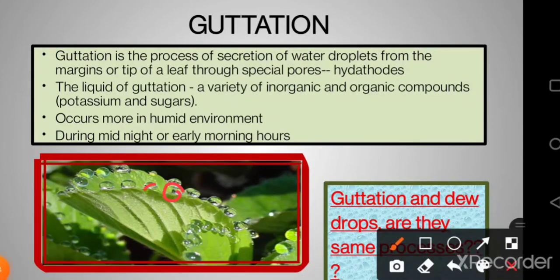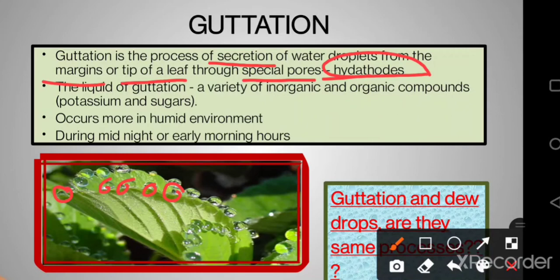See, there are tiny water droplets which are present at the margin of the leaf or the tip of the leaf, but they are not water vapor. This is the basic difference. These are water droplets. So students, what is guttation? Guttation is the process of secretion of water droplets from the margins or the tip of leaf, not through stomata but through special pores called the hydathodes. So you need to remember that guttation takes place through special pores called the hydathodes.